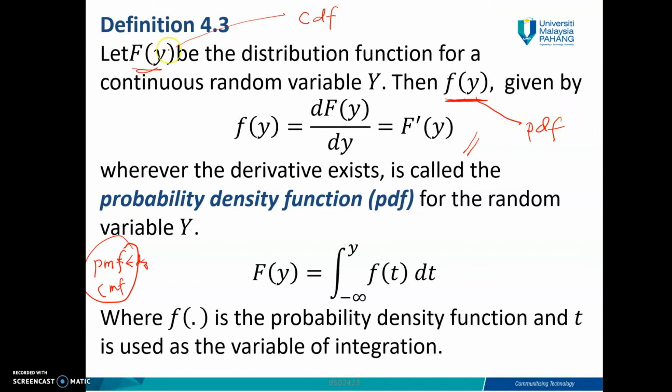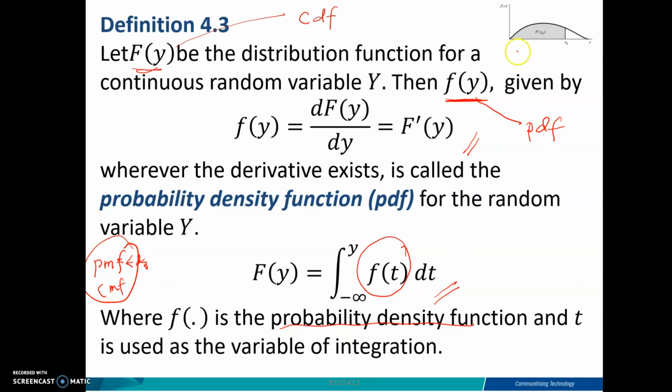From capital F, if you want to get small f, you must differentiate. And when you have small f, the probability density function, and you want to get capital F, you must integrate. Again, because small f is the density function, t is used as the variable to integrate. So we can look at an example.